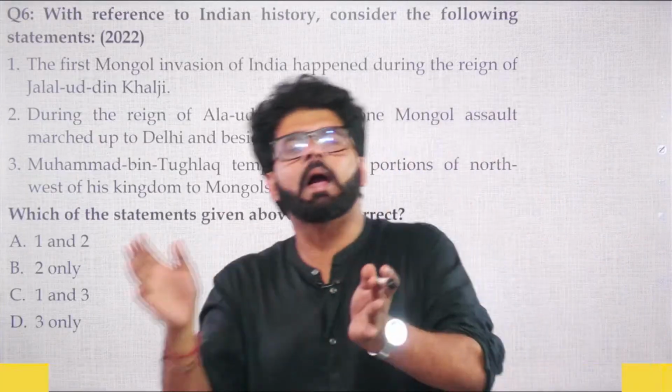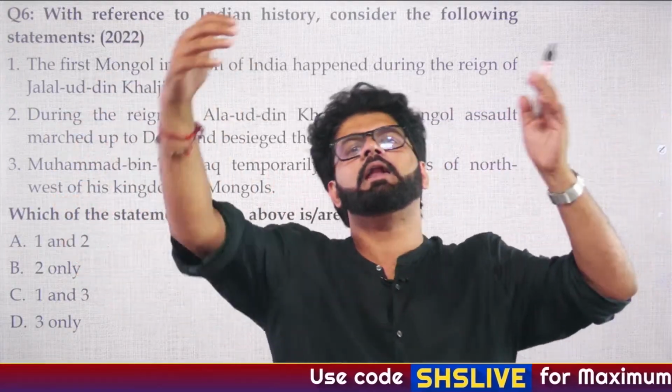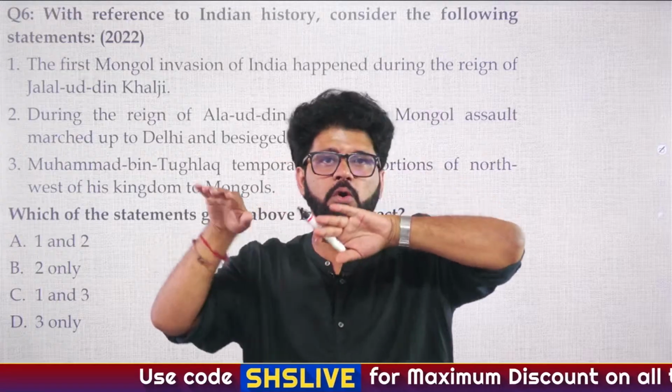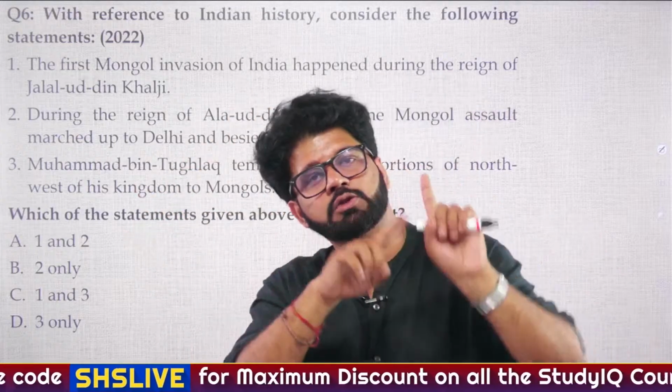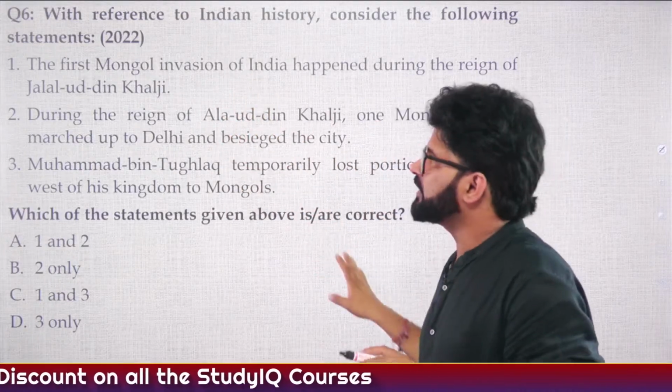So now what happened after Alauddin Khilji? How he became very suspicious during the end period, and how the Tughlaqs came to accession. We will talk about it tomorrow when we cover Tughlaq, Sayyid and Lodi. Now let's solve this particular question. Question number 6 of the day.